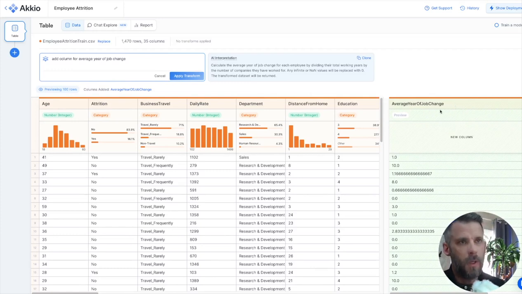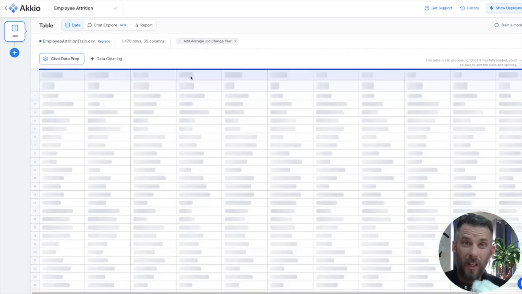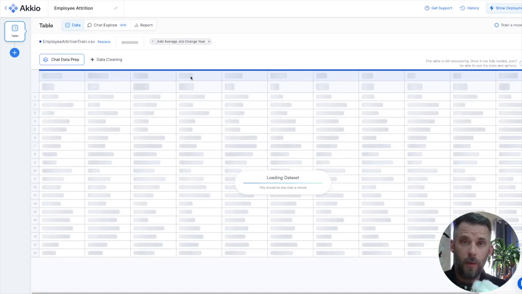You see, here's average year of job change. It came up with a feature for me, a column for me. It said, do you want to preview it? Yeah, this looks good. We have some young people here that haven't changed jobs a whole lot, or maybe there's not data for it. That's good. So I'm going to apply the transformation. So quickly, I did feature engineering, creating a new feature based on just something I was thinking out loud.